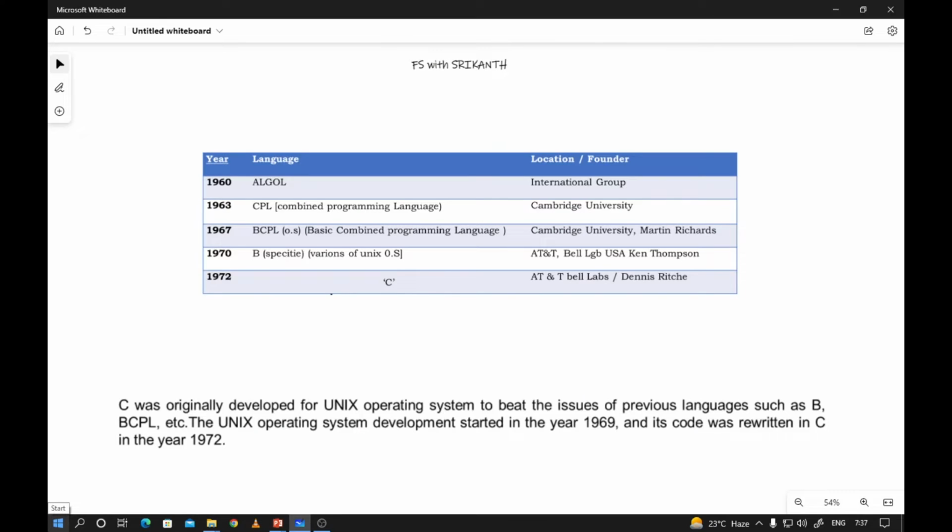C is one of the most popular programming languages. It was designed by Dennis Ritchie at AT&T's Bell Laboratories in 1972. So first of all, what is the road map for the C language?